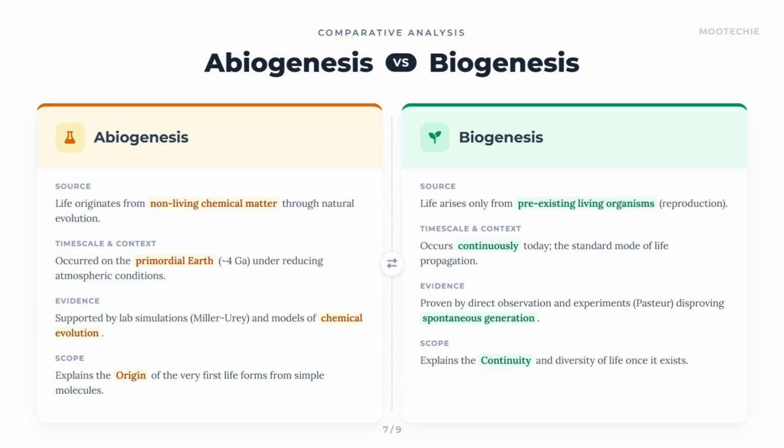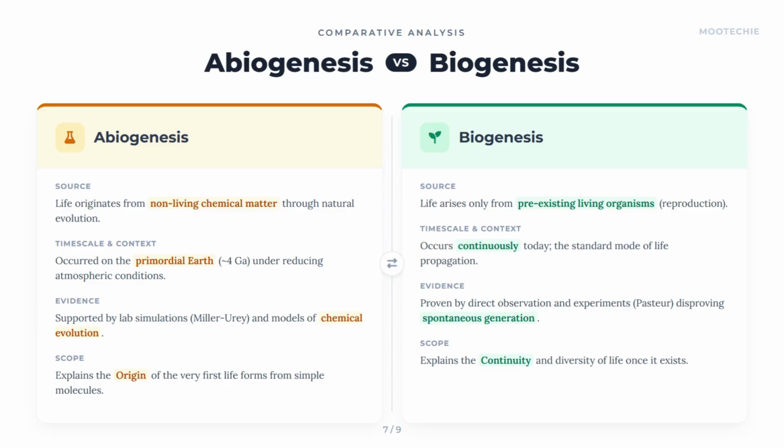Biogenesis. Source: life arises only from pre-existing living organisms, reproduction. This is the rule that governs all of biology we observe in the present day. Timescale: occurs continuously today, the standard mode of life propagation. It's not a one-time event, but the ongoing process driving the diversity of life.